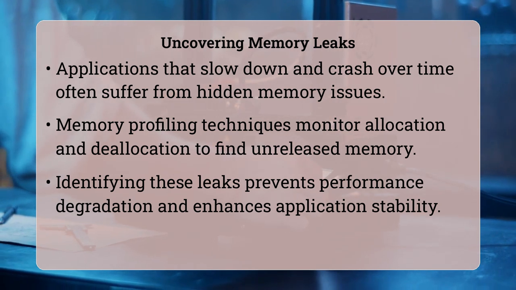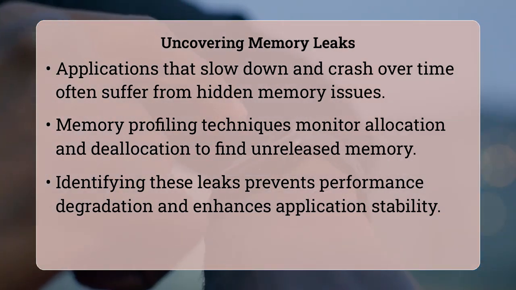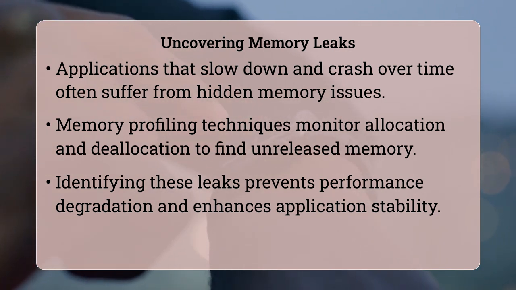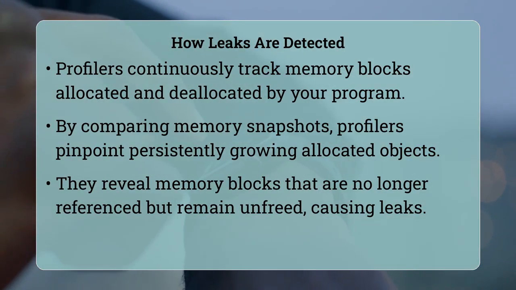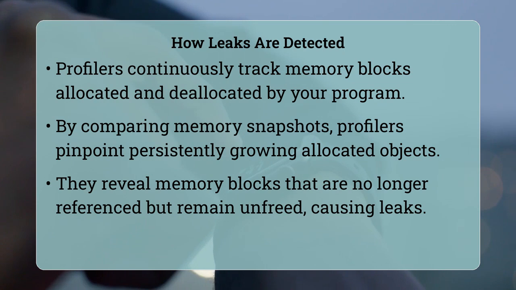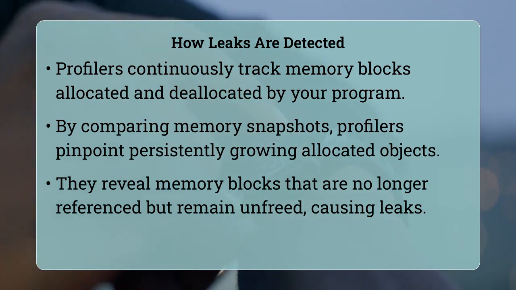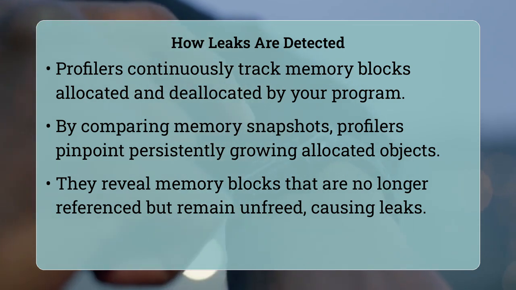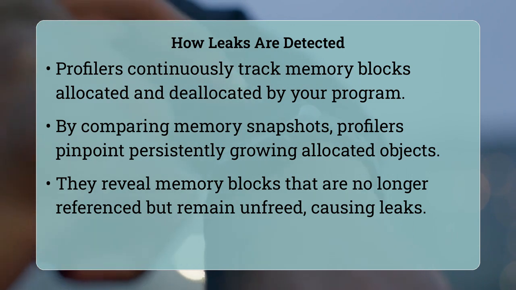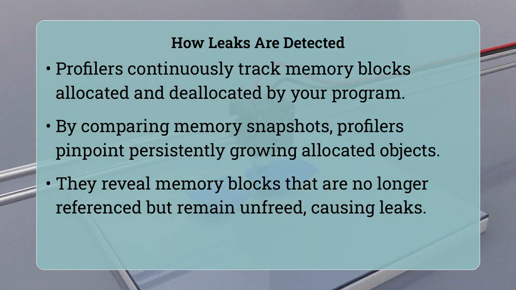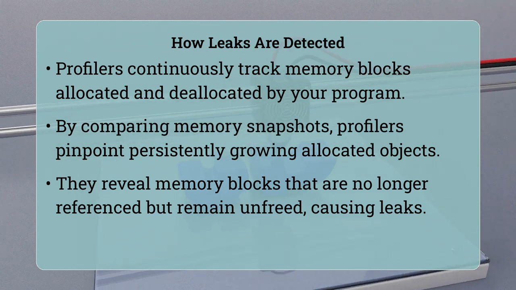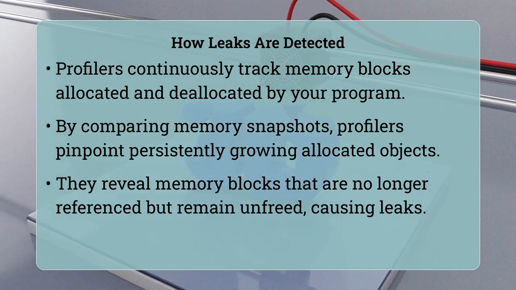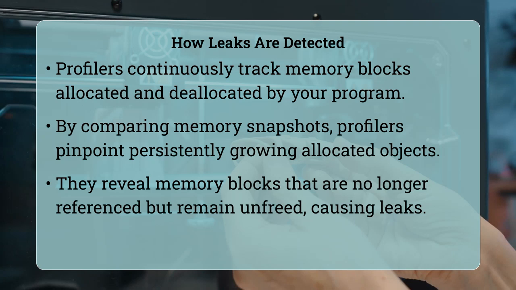The core mechanism behind this detection lies in tracking memory allocations and deallocations. A memory leak occurs when a program fails to return blocks of memory to the operating system or the memory manager after these blocks are no longer in active use. Profilers achieve this by taking periodic snapshots of the application's memory usage and heap structure. By comparing these sequential snapshots, they can identify objects and data structures that have grown continuously without corresponding deallocations, indicating that references to this memory have been lost, or that the memory is no longer accessible by the running program, yet it remains allocated and unfreed.